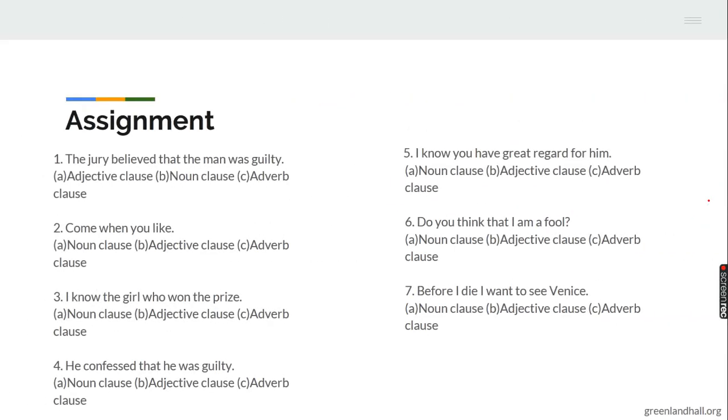Then in this next class, these assignments are very simple assignments for you to do. You just study them and determine the type of clause they are. Either it's a noun, an adjective or an adverb. Number one, the jury believed that the man was guilty. Let me underline the clauses there for you so you don't make mistakes. Come when you like. I know the girl. Yes, these are the clauses.